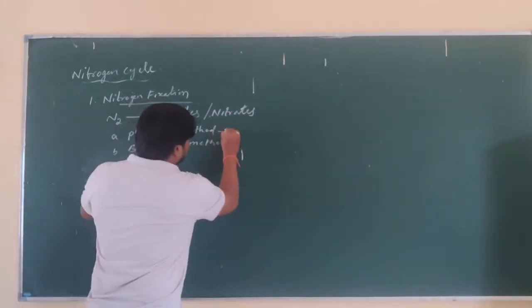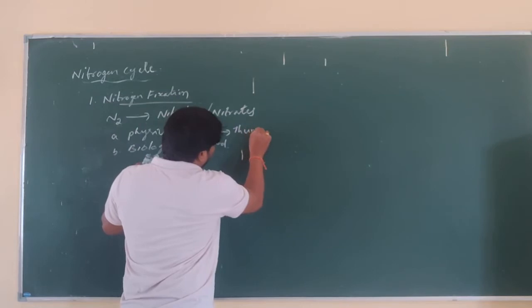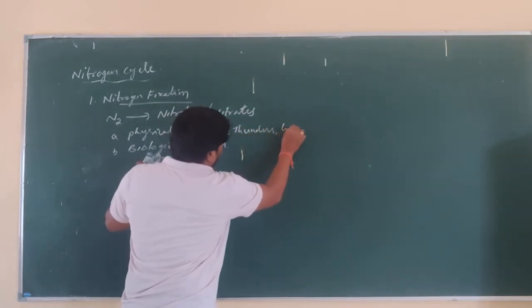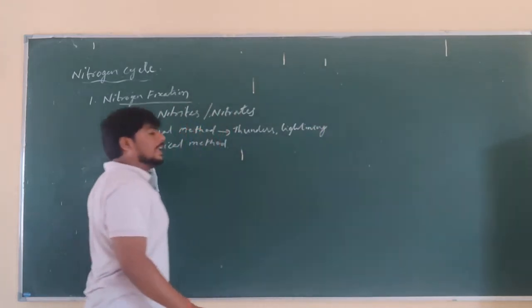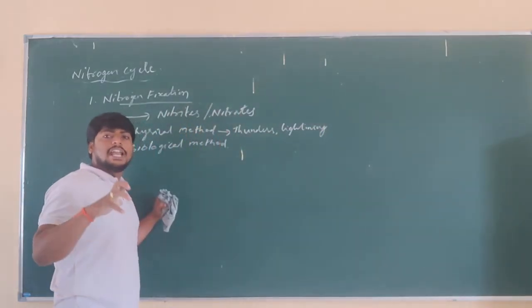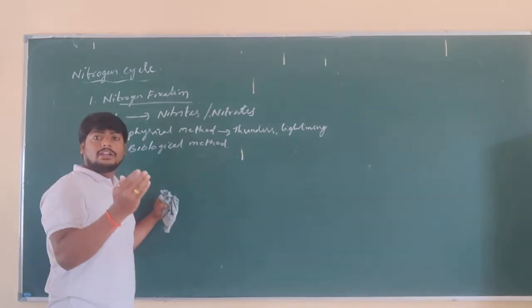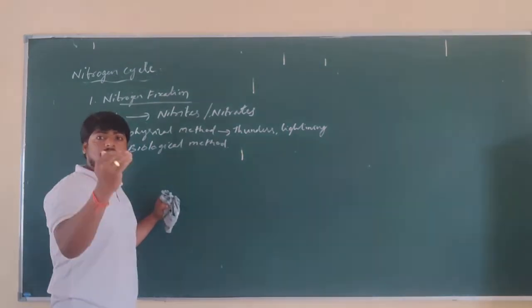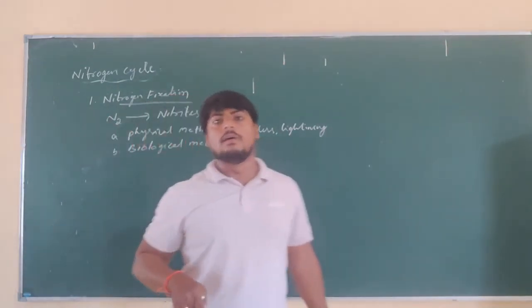The physical process is carried out by thunder and lightning. Thunder and lightning cause oxidation of nitrogen, which is nitrogen reacting with oxygen to form nitrite or nitrate.